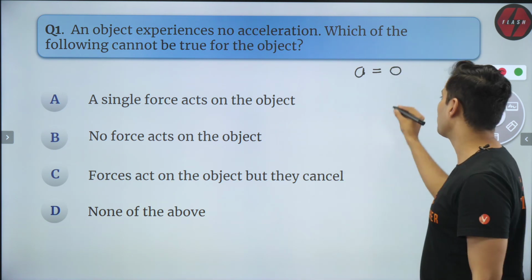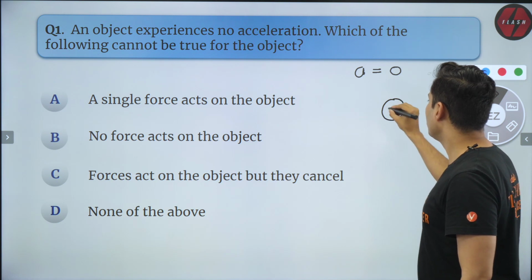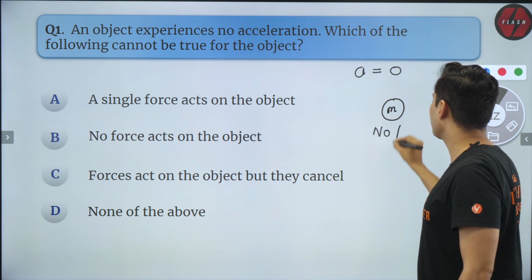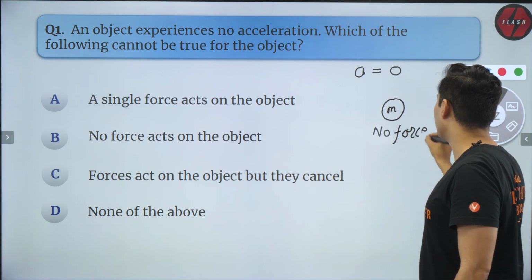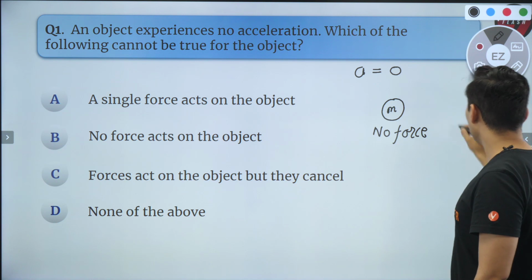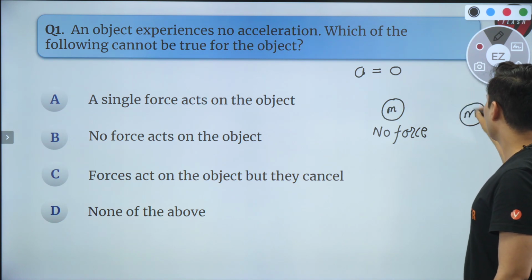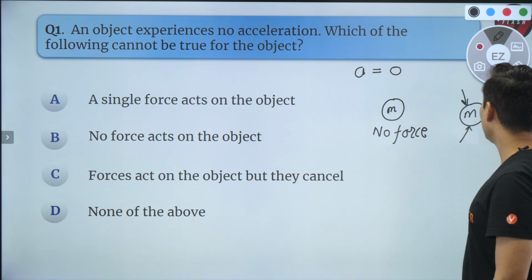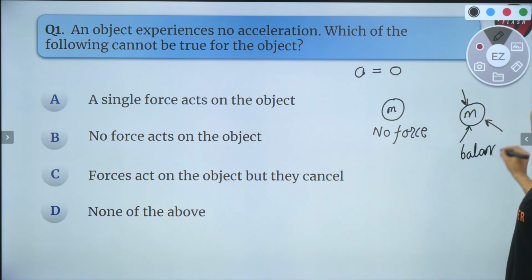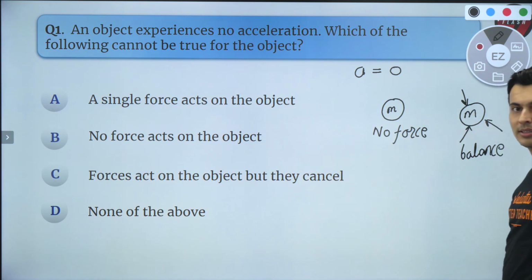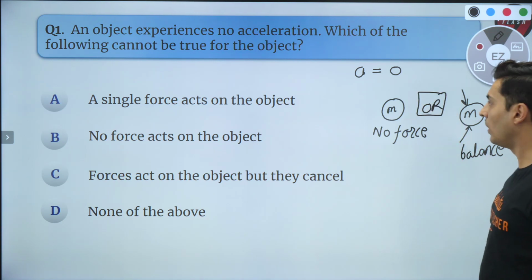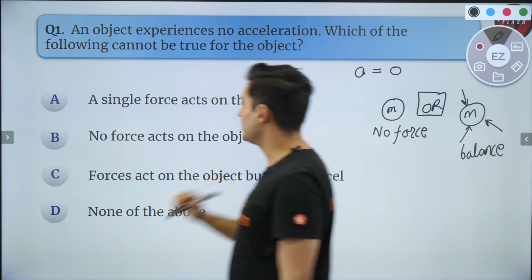There are multiple options. Option 1, there is a mass and there is no force acting on it. So there might be no force acting on it. That's one option. Second option is that the mass is there, there are forces, but they balance each other. If they balance each other, then also the acceleration is zero. So both options are possible. So it's an or.